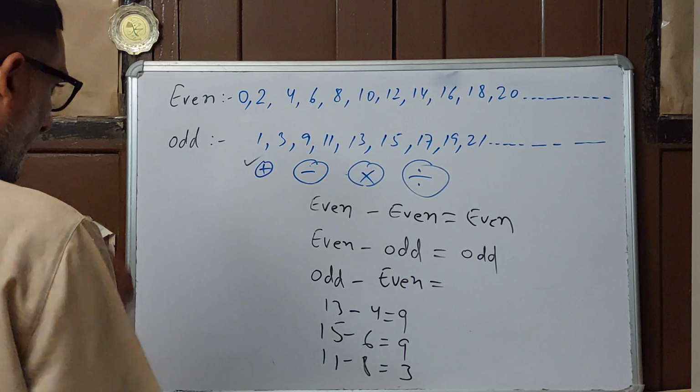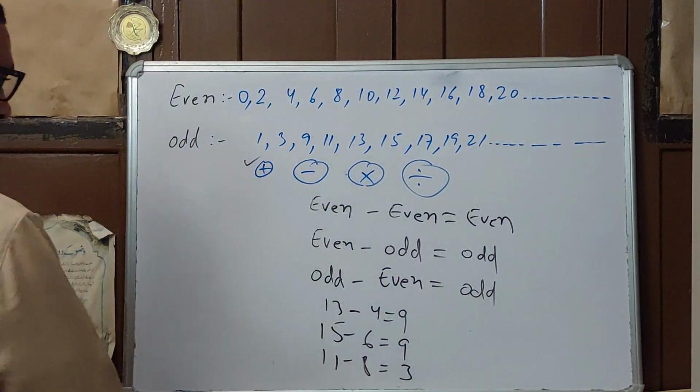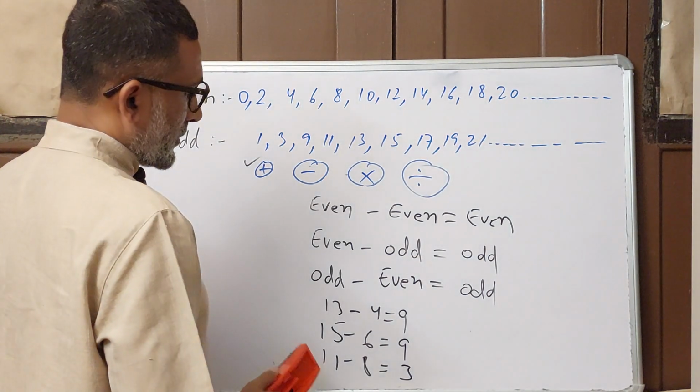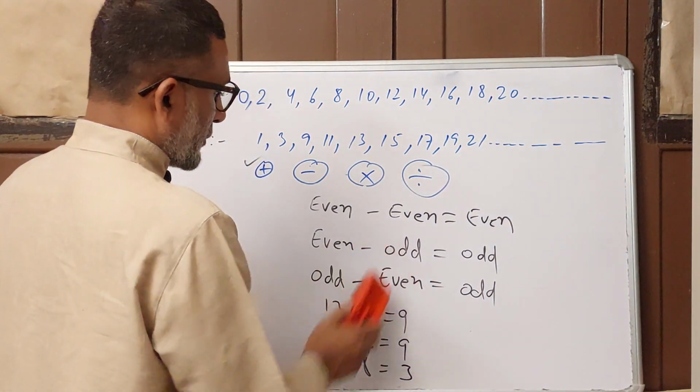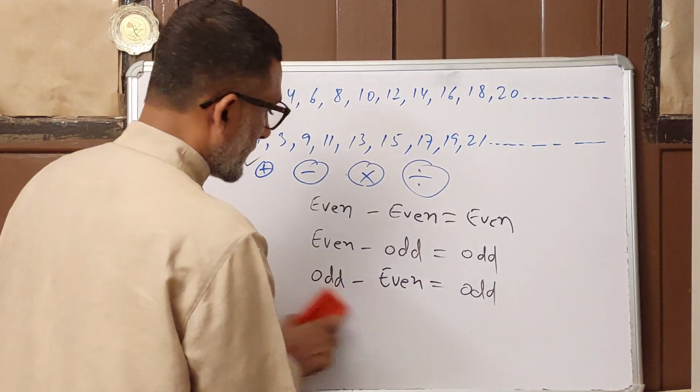What are we getting? Odd. So either even minus odd or odd minus even, in both cases you are getting an odd number.